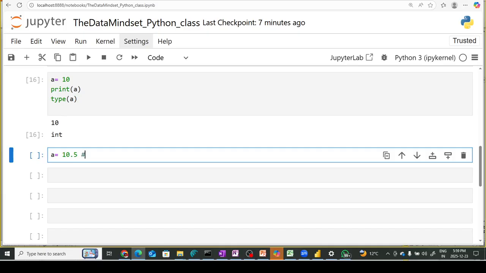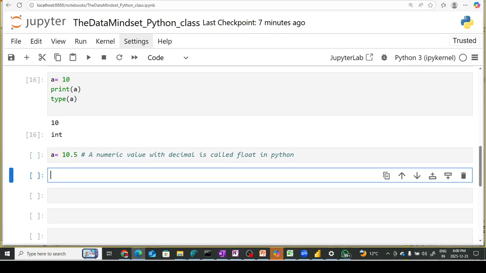Let me put the definition over here: a numeric value with decimal is called float in Python.